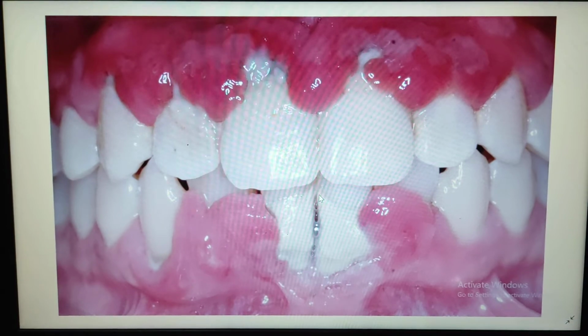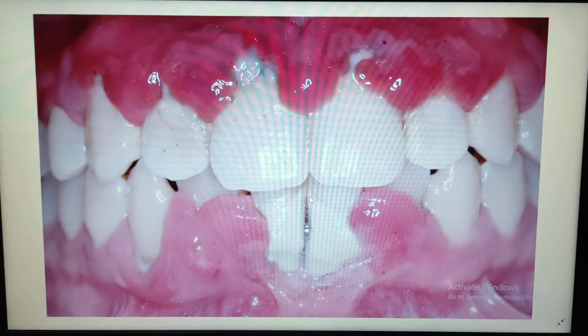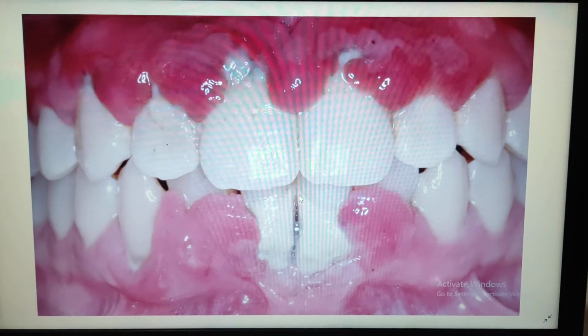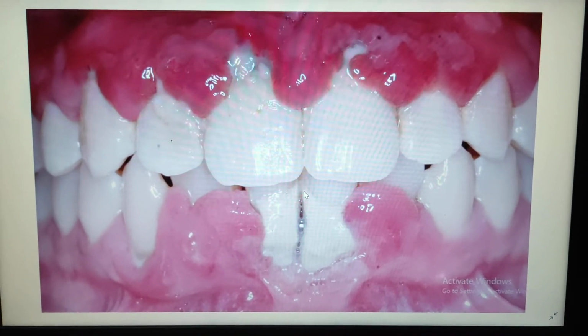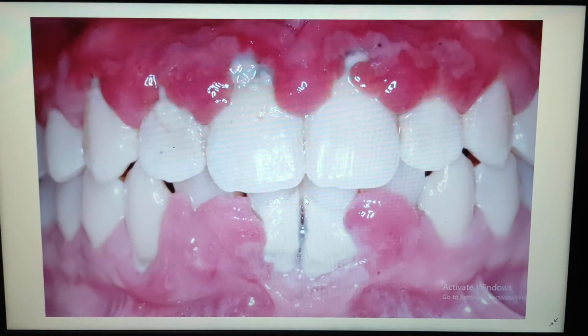What is the treatment for pyorrhea? Scaling is the treatment for pyorrhea. Scaling means cleaning of your teeth. In advanced stages, dentists also recommend flap surgery. I will show you in the pictures.